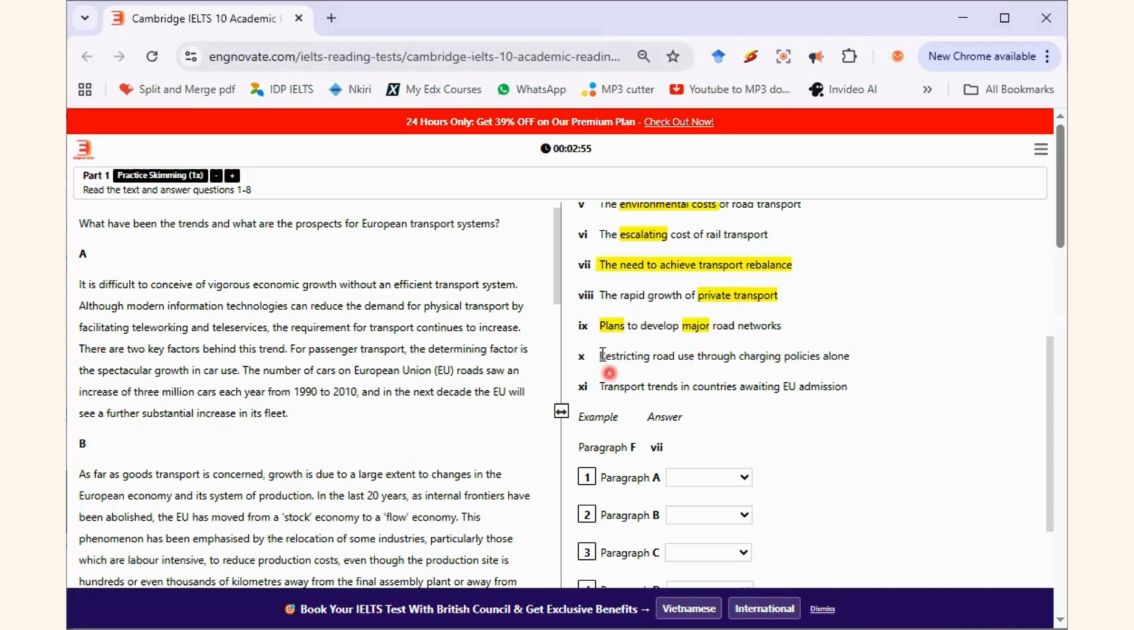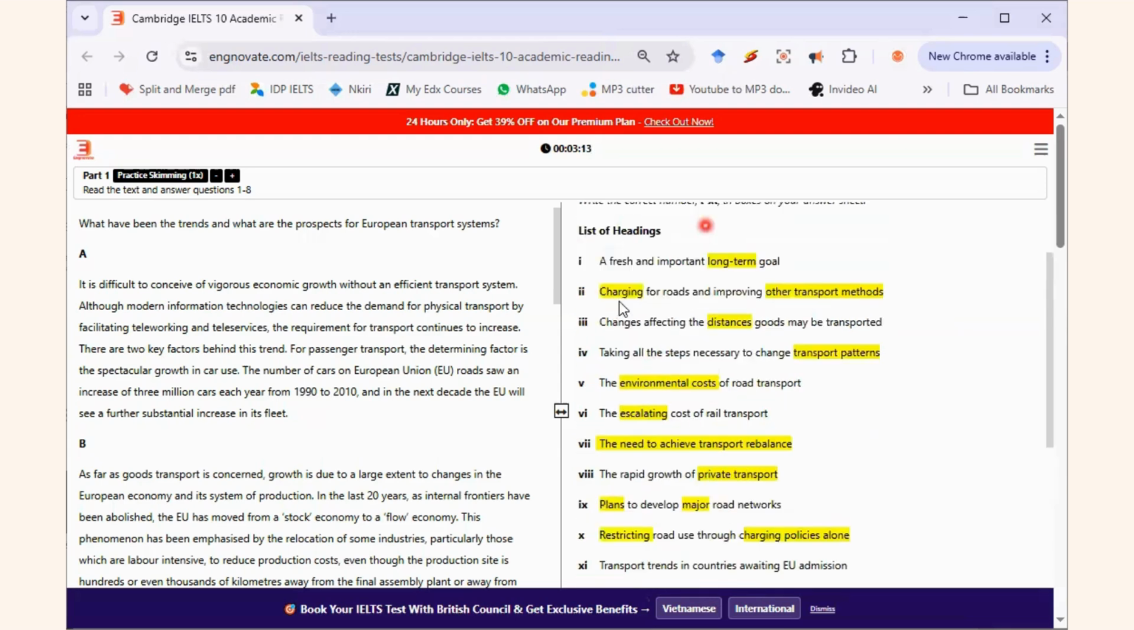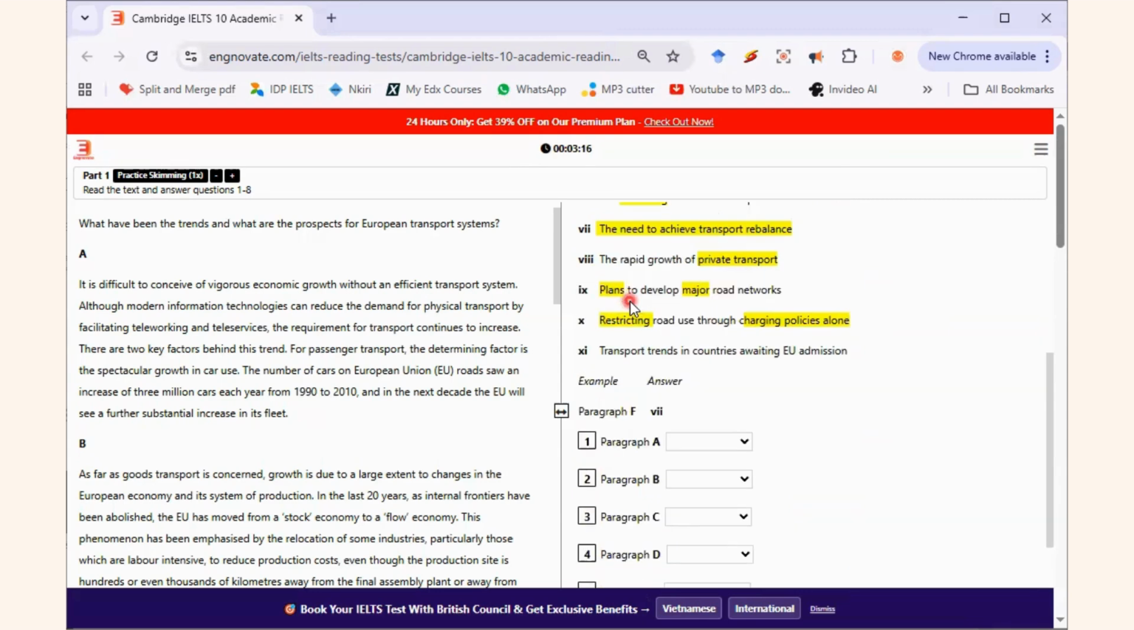Okay? Restricting road use. Restricting is a keyword for me here. Through charging policies. Remember, I saw one thing about charging policies. So I'm going to add charging policies alone here. There's one statement about charging. I think number 2, charging for roads. Can you see? My mind went straight to that because I already highlighted it.